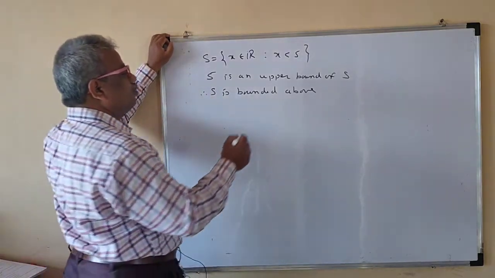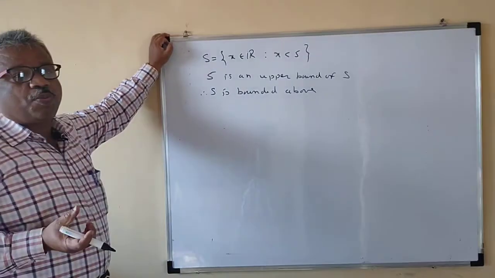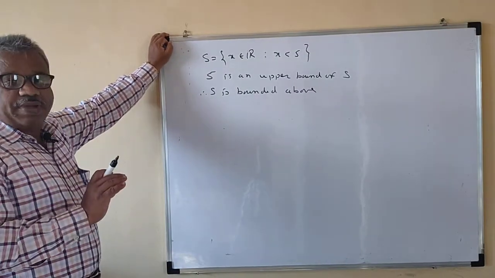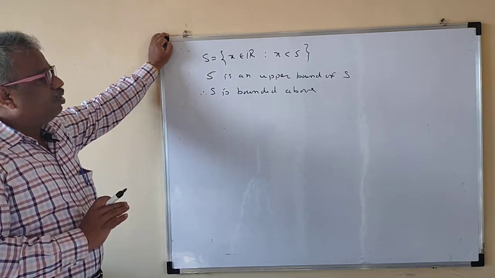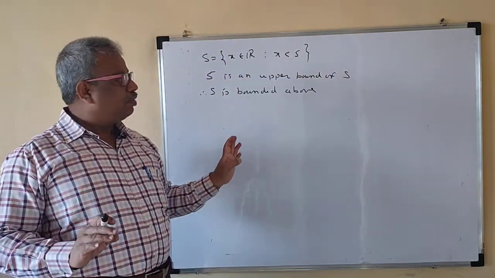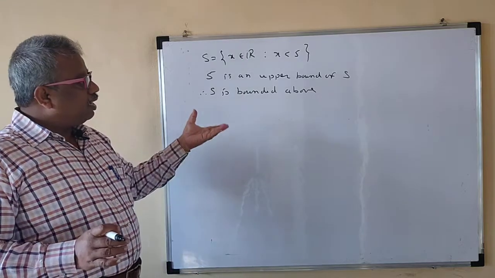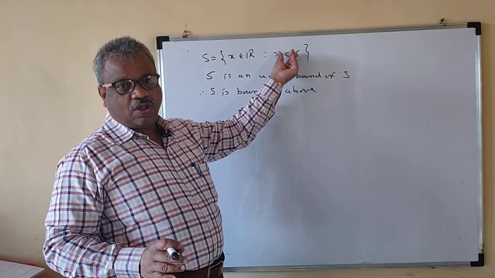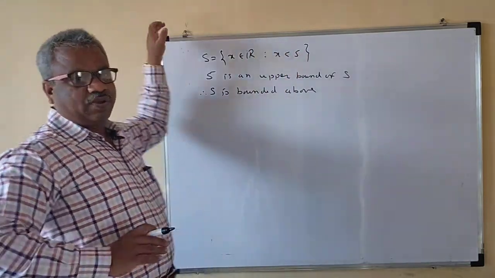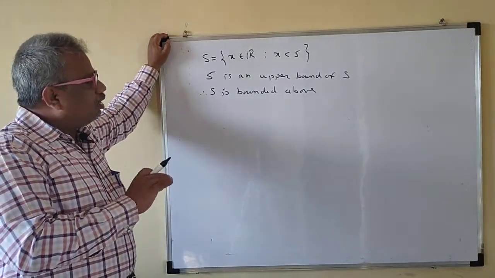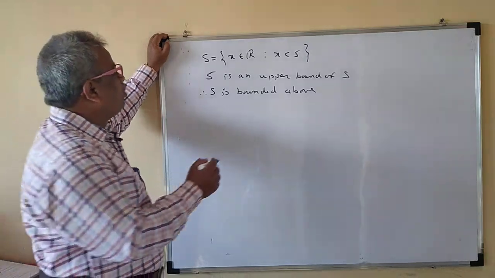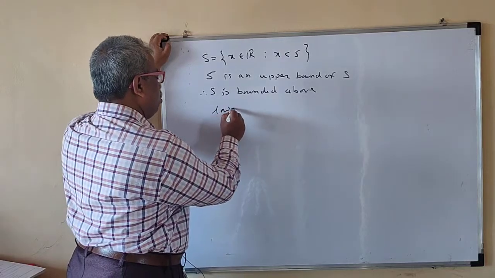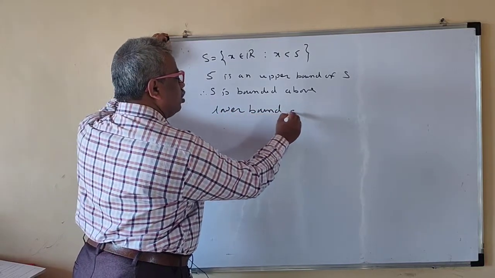Now what is the lower bound of this? Does there exist a real number such that all the elements of S are greater than that number? Here all x are less than 5 is given to you, but it is not given that all the x are greater than some number. So that means a lower bound does not exist here.